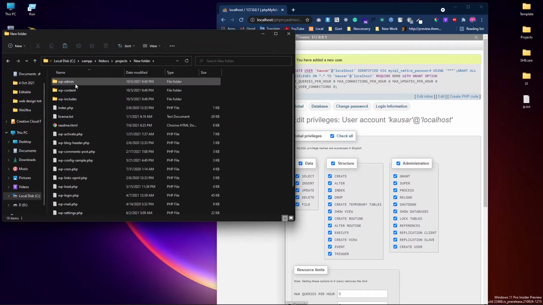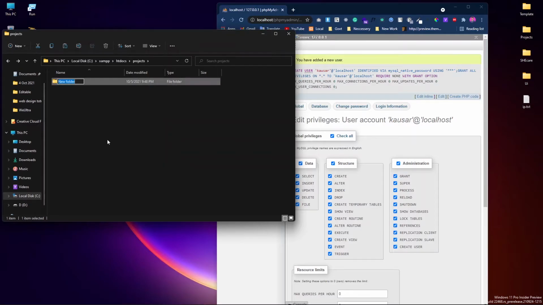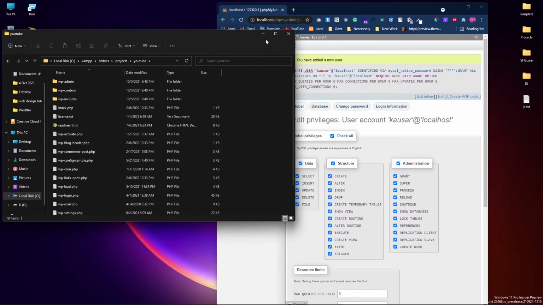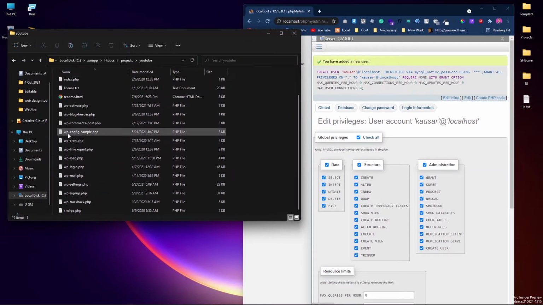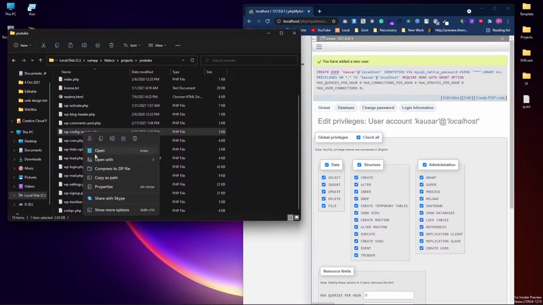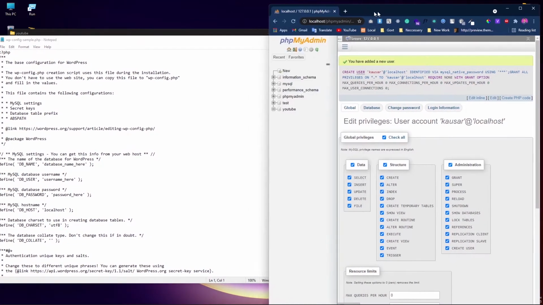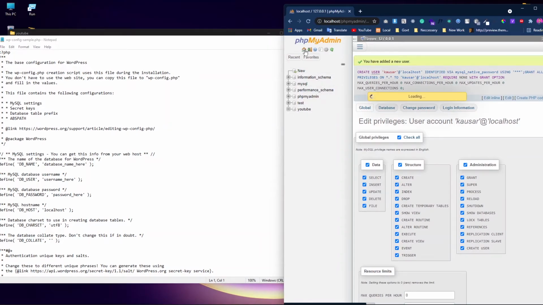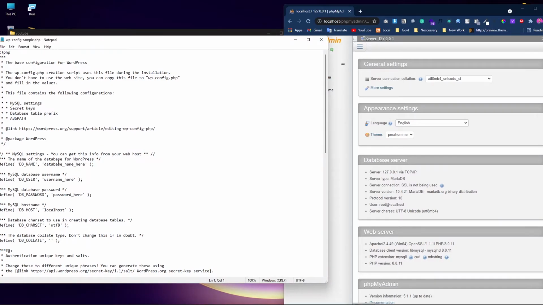As you can see, there's the new folder for YouTube. Open wp-config-sample.